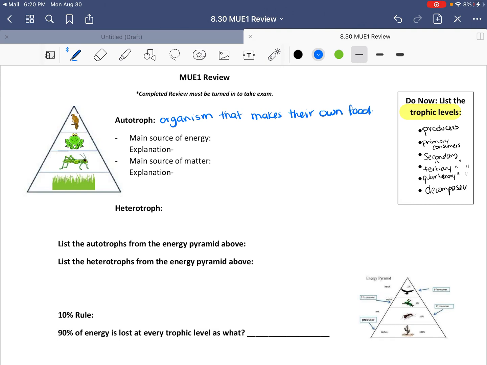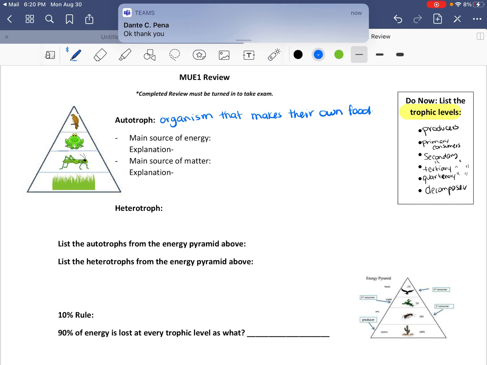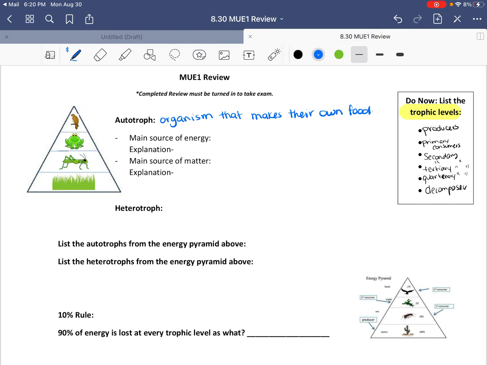So that's our plants, our trees, our grass, and so forth. When we are talking about an aquatic ecosystem, that's our algae or seaweed or phytoplankton, all of those organisms make their own food. Normally the process that they use is photosynthesis, so the main source of energy is the sun.